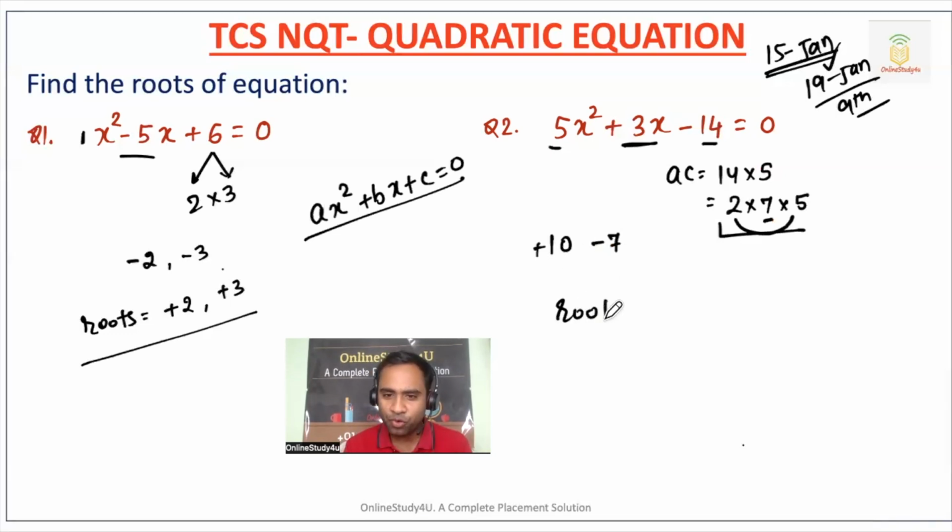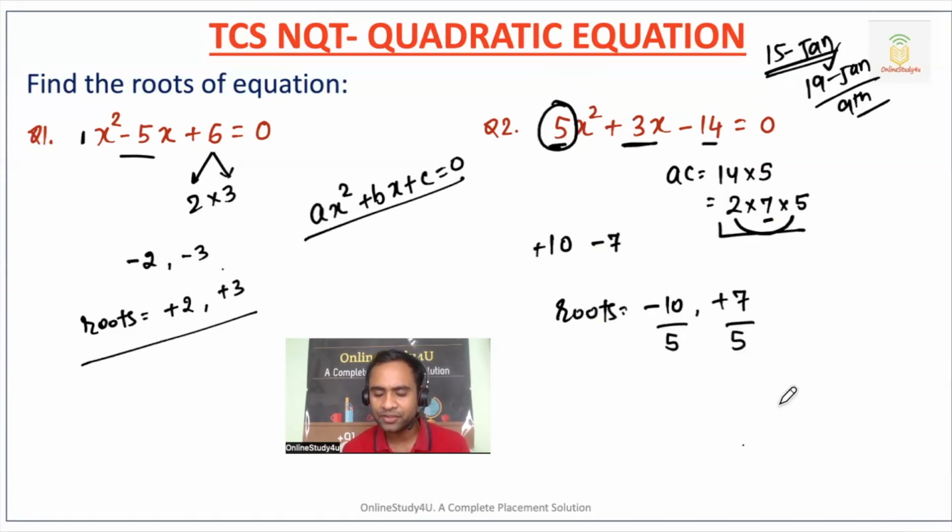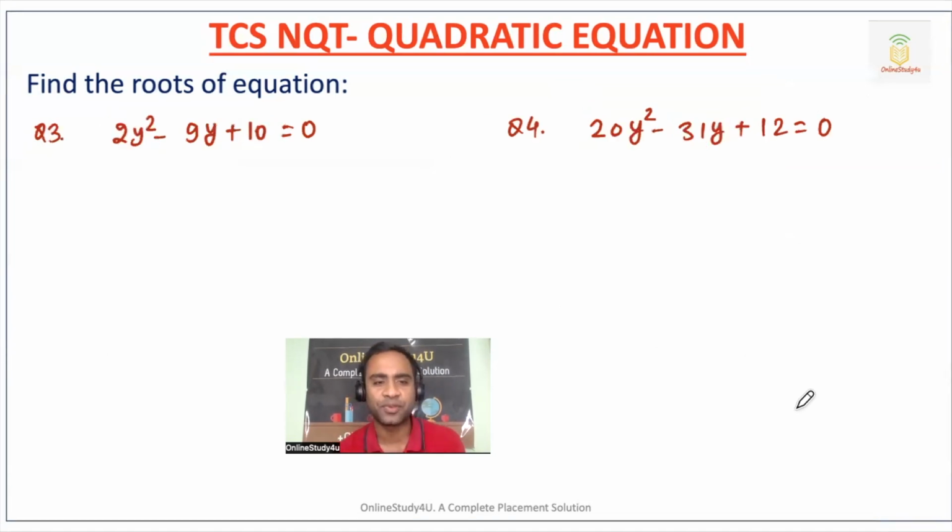Now my roots will be, change the sign. So we change the sign, and let us see if we have any coefficient. Here we have coefficient as 5, so divide by it. We will do some exercises, some problems, and automatically things will get clear.